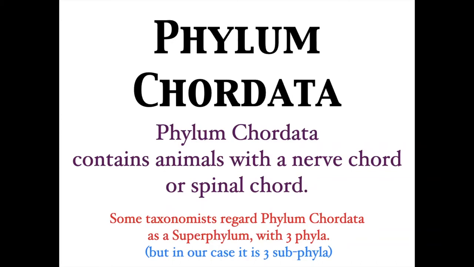Now we're going to focus on phylum Chordata. Phylum Chordata focuses on animals that have a nerve cord, hence Chordata. A nerve cord is another name for spinal cord. This comes from the brain.